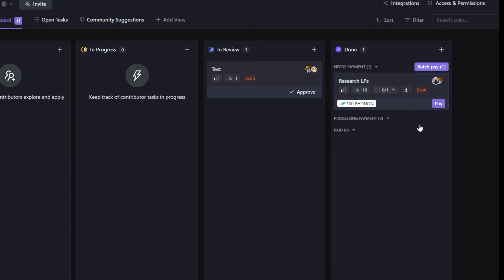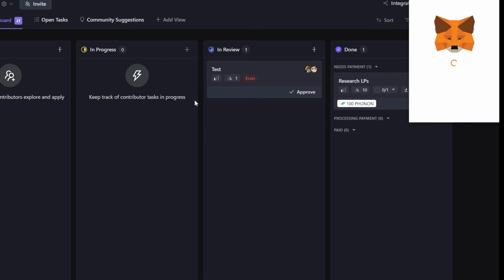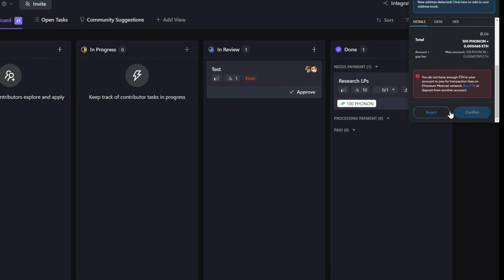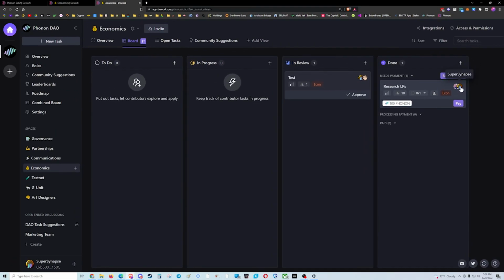And the moderator for this team can click pay, choose the wallet they want, and they could pay. And I don't have everything I need in here for this wallet. I'm going to direct the transaction. But on the user end, and I'll show this in a minute as well, you can hook up your wallet to Dework here. So you can actually see my wallet address that it would pay out to is right here. If someone hasn't hooked it up, it will prompt them at this point to go ahead and hook up their wallet. And it just makes the batch pay very simple.